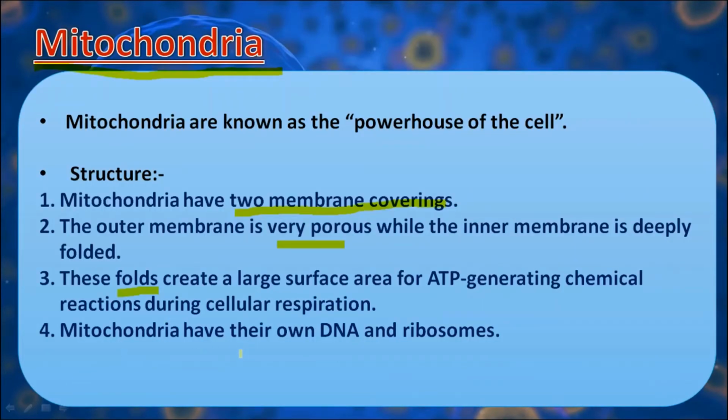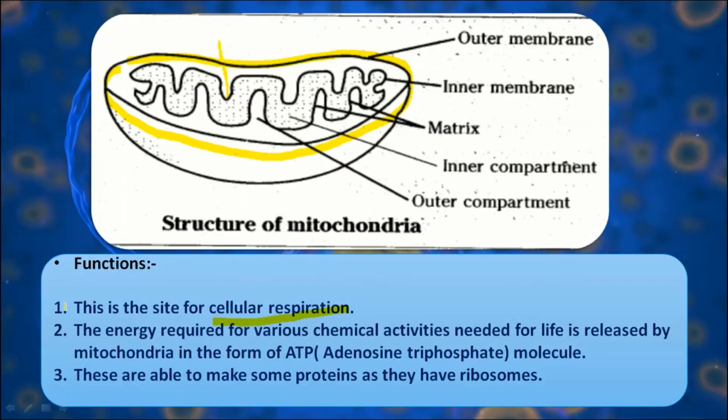Mitochondria have their own DNA and ribosomes. And what are ribosomes? Ribosomes are the cell organelles which are required for the synthesis of proteins. That's why we can say one more function of mitochondria is protein synthesis, because it has its own ribosomes. Okay, so these are three main functions of mitochondria.